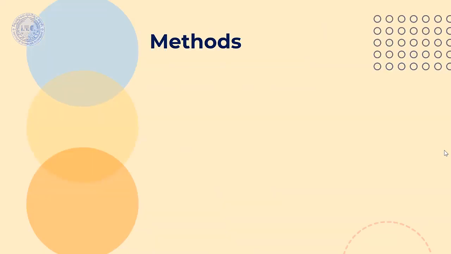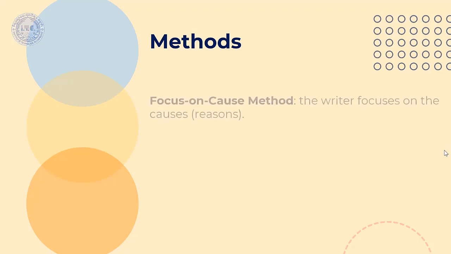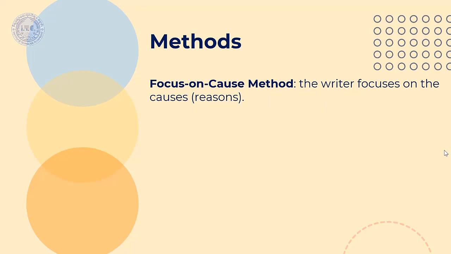Here we have two methods for you to focus on. The first one is the focus on cause method. It refers to when the writer focuses on the causes or the reasons only.